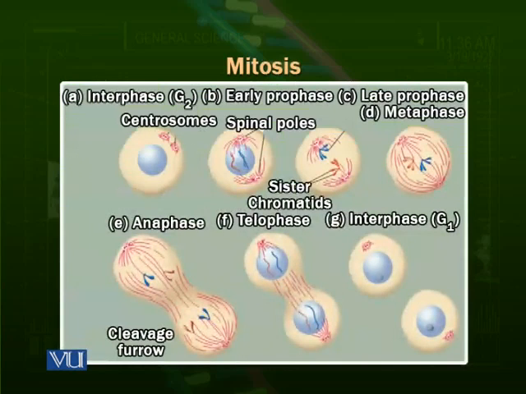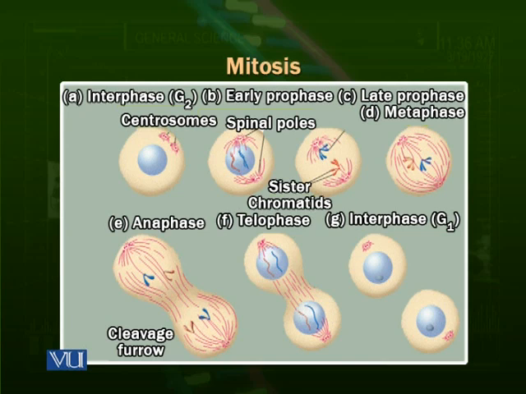Now we look at the diagram. This diagram in front of you can show quickly the whole process of mitosis or the division. As you can see in the first diagram A, the cell is present in the interphase. The nuclear membrane is complete. And this is the diagram showing mitosis in an animal cell. You can see a nucleus in between. You can see centrosomes, a pair of centrioles, present on one side of the nucleus.